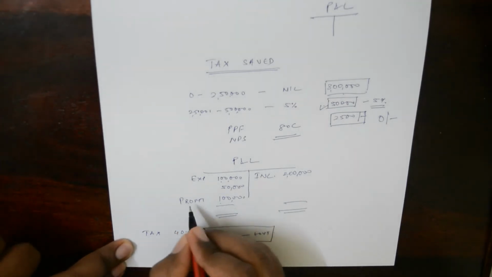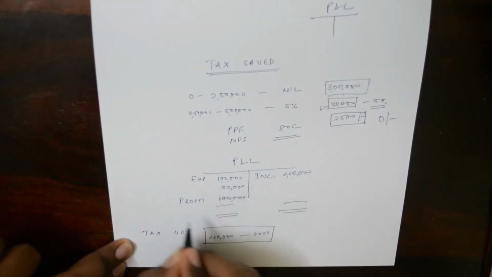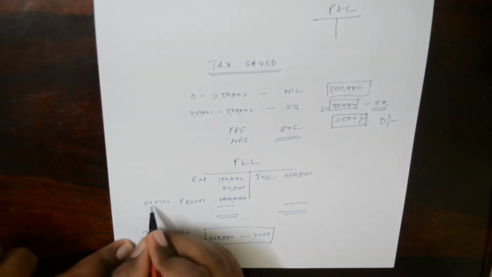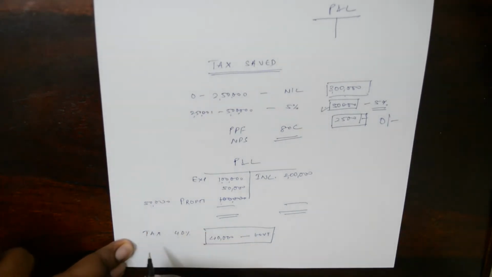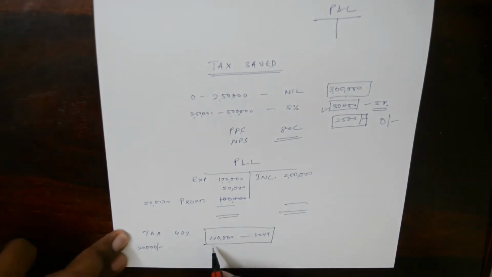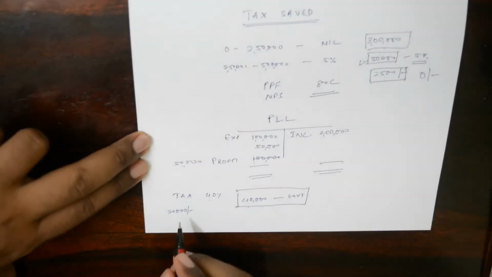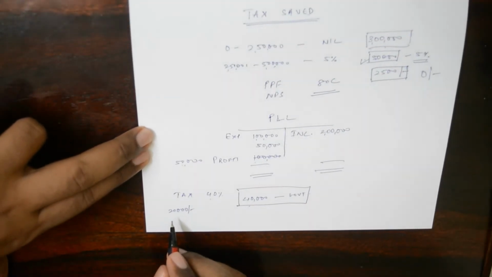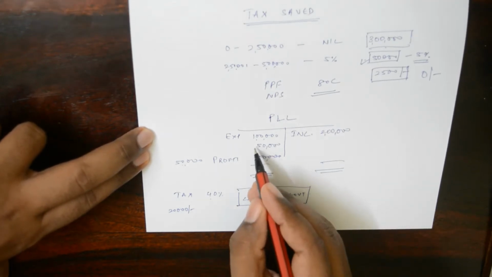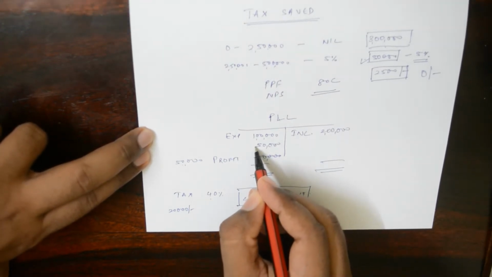Your profit has changed: obviously it is not 1 lakh now, it is 50,000. 40% of 50,000 is 20,000 tax. So instead of paying 40,000 tax, you are now paying only 20,000 tax. So basically you have saved 20,000, because your expenses have increased.